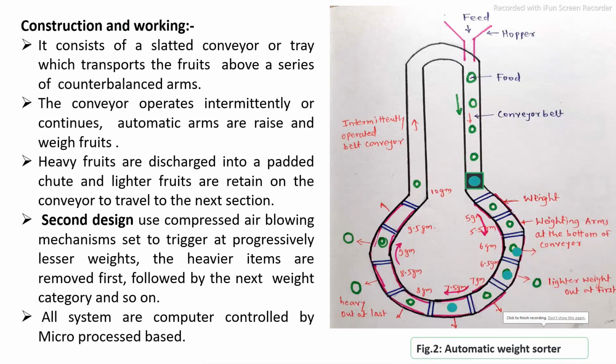The construction and working of the weight sorters: a number of designs are available. You can see in this design there is a provision of conveyor systems, and the conveyors move along this path. There is a provision of loading and unloading systems, with loading of the raw material through the conveyor systems, in which the weighing arms are provided at the intermediate section of the belt conveyors.